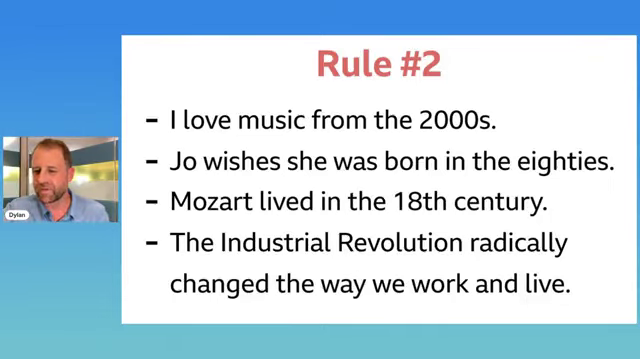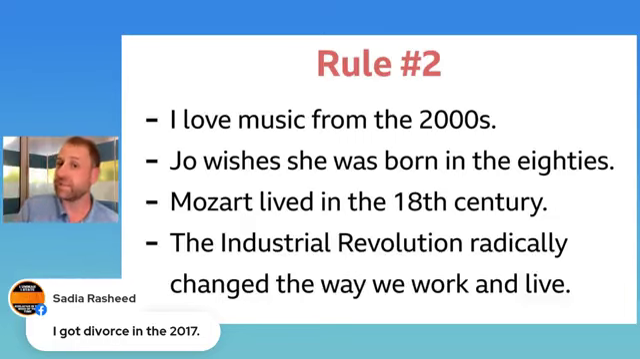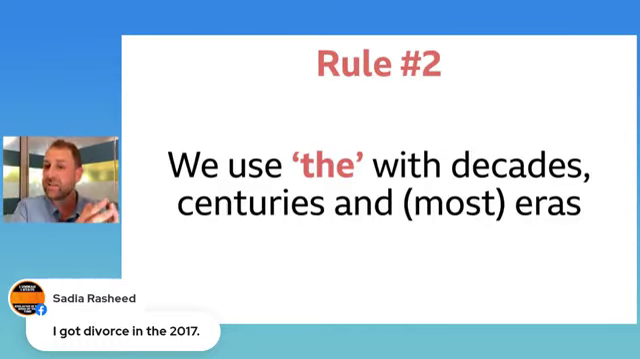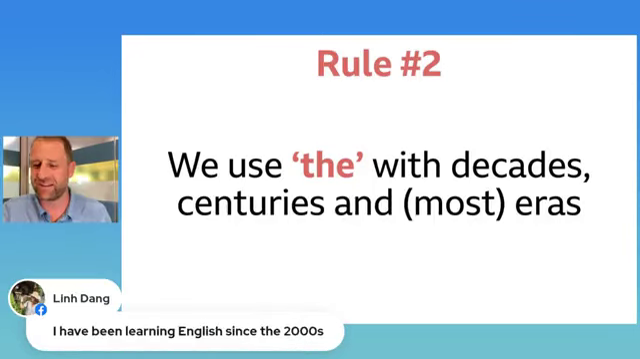Okay. So how about this one with Sadia? I got divorced in the 2017. No, because 2017 is a single year. And our rule is decades: the 90s, the 2000s, the 2010s; centuries: the 19th, the 20th, the 21st century; or with eras. So not quite. Okay. I was a teenager in the 80s. Lovely. I've been learning English since the 2000s.